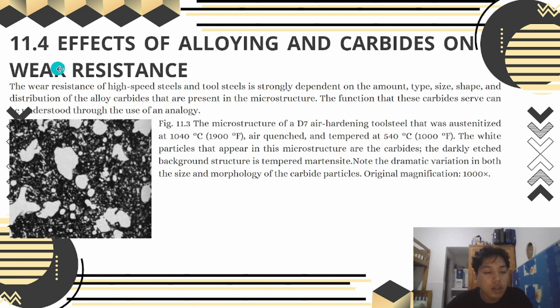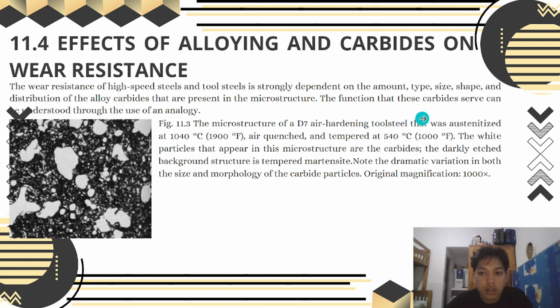Next, 11.4. Effect of alloying and carbides on wear resistance. The wear resistance of high-speed steel and tool steel is strongly dependent on the amount, type, size, shape, and distribution of the alloy carbides that are present in the microstructure.